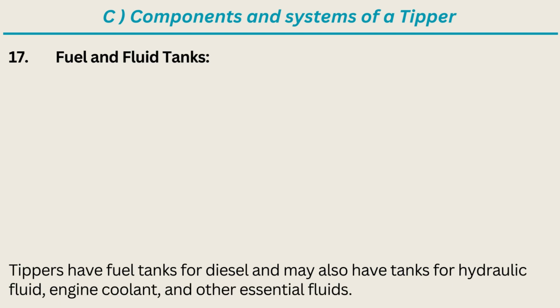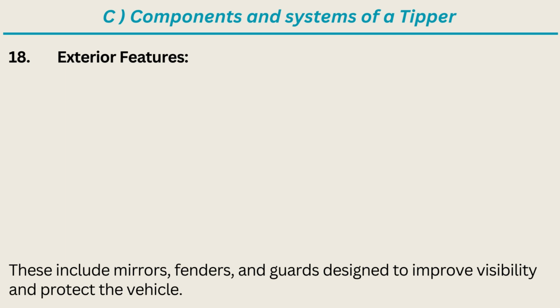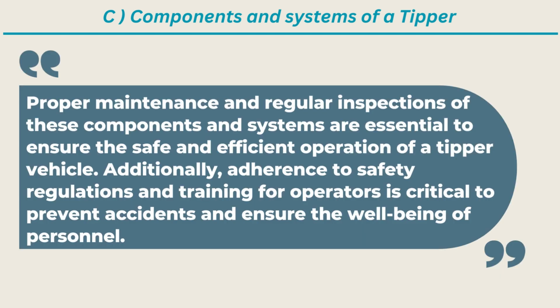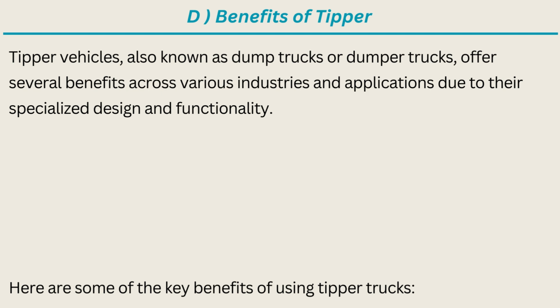17. Fuel and fluid tanks. Tippers have fuel tanks for diesel and may also have tanks for hydraulic fluid, engine coolant, and other essential fluids. 18. Exterior features. These include mirrors, fenders, and guards designed to improve visibility and protect the vehicle. Proper maintenance and regular inspections of these components and systems are essential to ensure the safe and efficient operation of a tipper vehicle. Additionally, adherence to safety regulations and training for operators are critical to prevent accidents and ensure the well-being of personnel. D. Benefits of tipper.